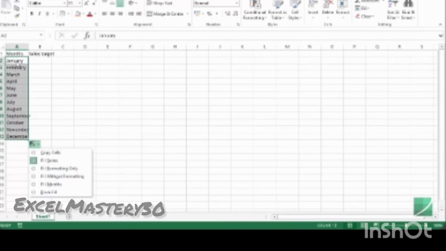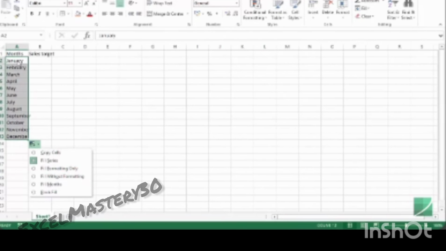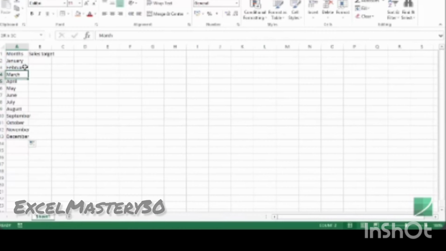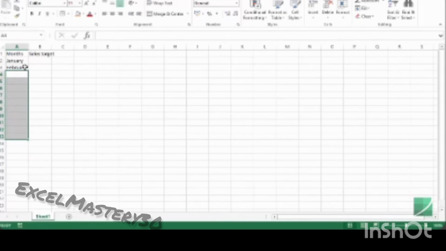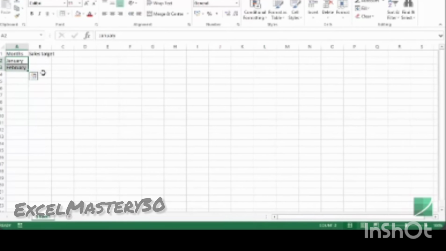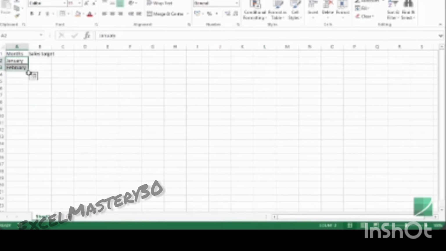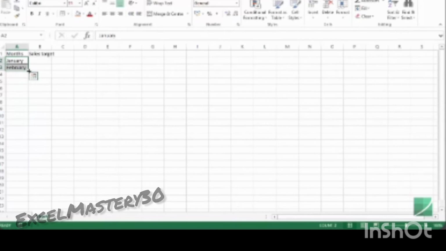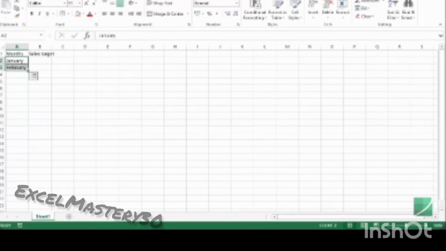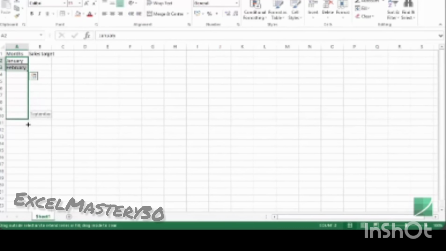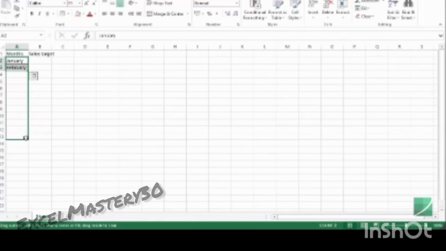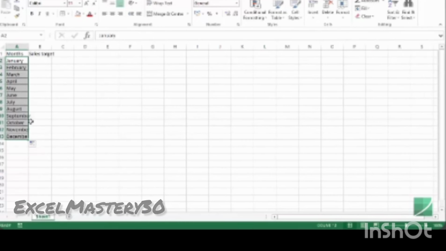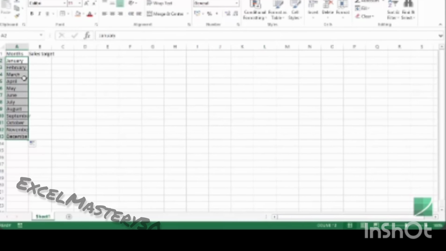So for example, if I have the formatting here, it by default fills that formatting. So let me show this to you. I would delete all this and I would introduce a border to these two cells. Now when I select these two cells and I go at the bottom right of it, I have this green square. I would bring my cursor over it and I would have this plus sign. When I drag this down till December and I leave it, you can see that it has already filled all these cells and there is the formatting.